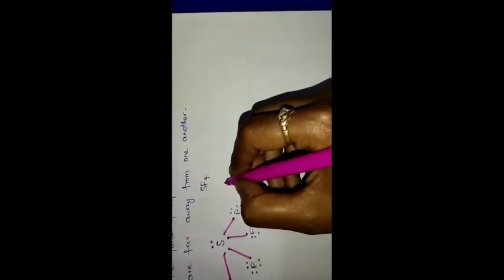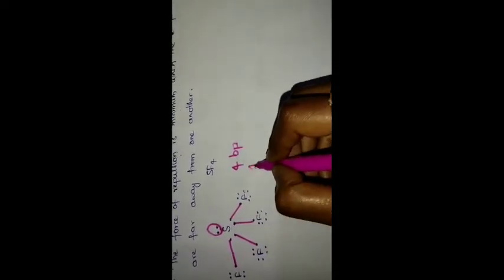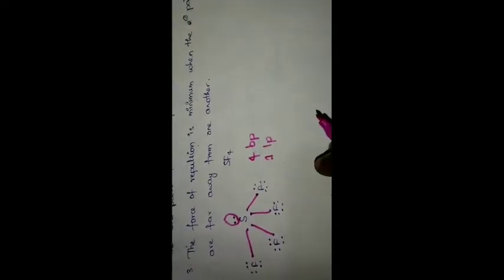One electron from sulfur forms a bond with one fluorine, and in the same manner the remaining electrons also form bonds. There are 4 bond pairs present in the SF4 molecule, and sulfur has 1 lone pair. This is a lobe containing 2 electrons, so we have one lone pair. So the SF4 molecule has 4 bond pairs and one lone pair.